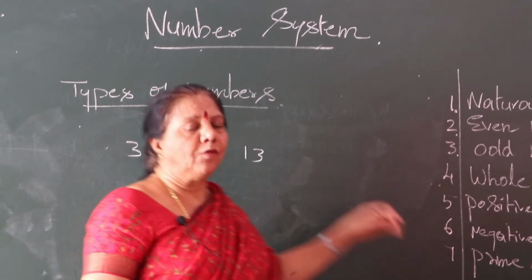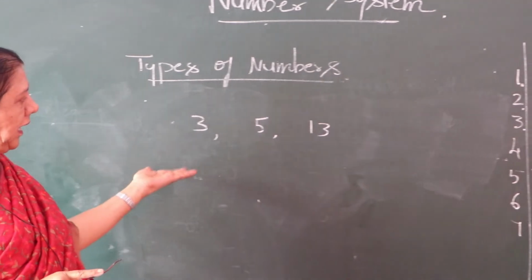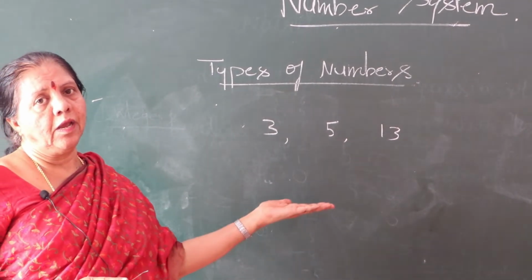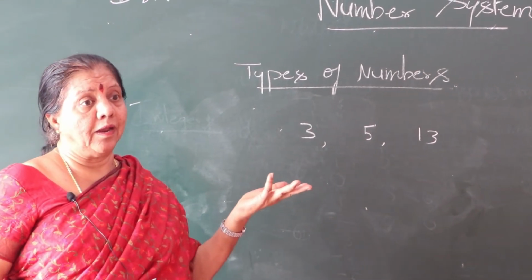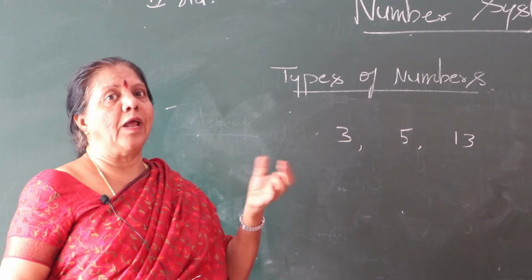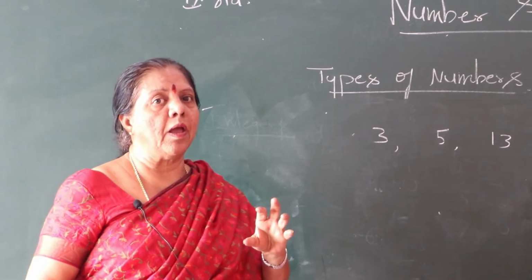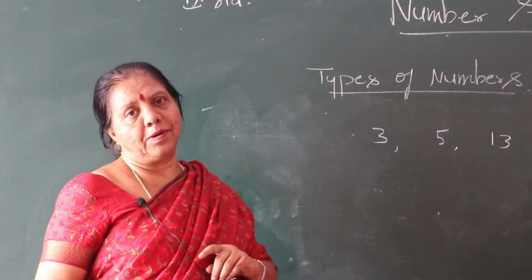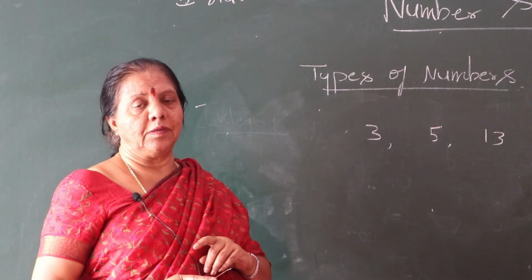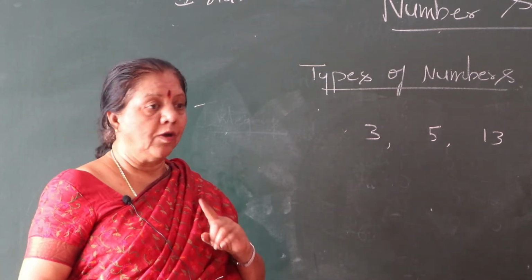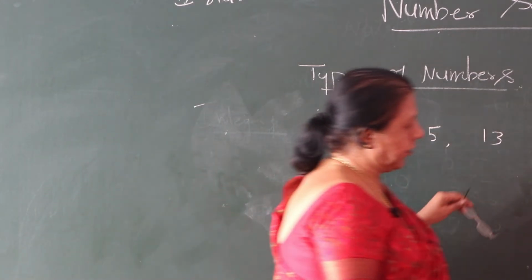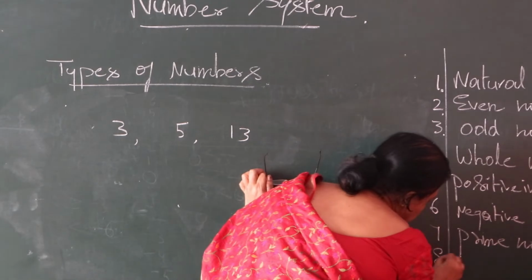Such numbers we call prime numbers. Which are the prime numbers? 3, 5, 13, 19 and 29. Numbers like these we call prime numbers. Okay, follow it. Next, 8, co-prime numbers.